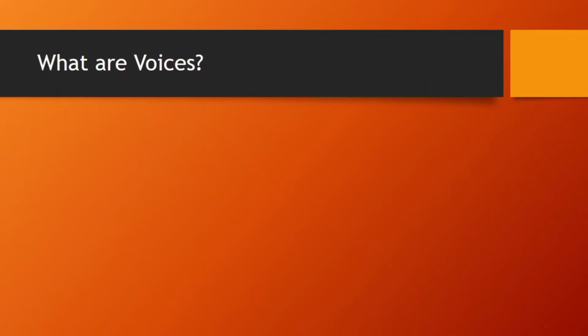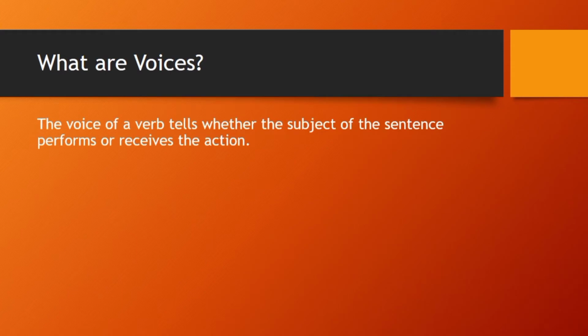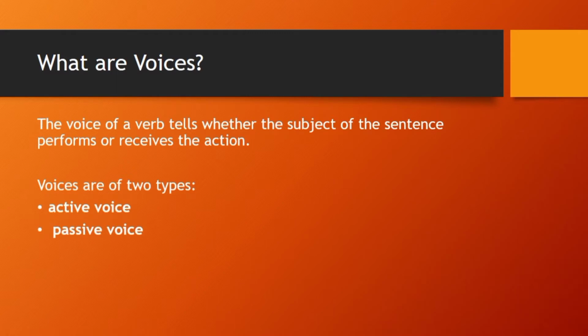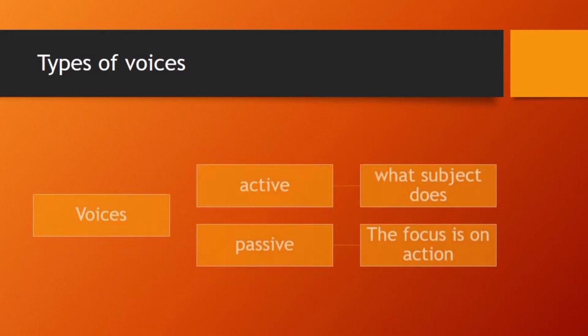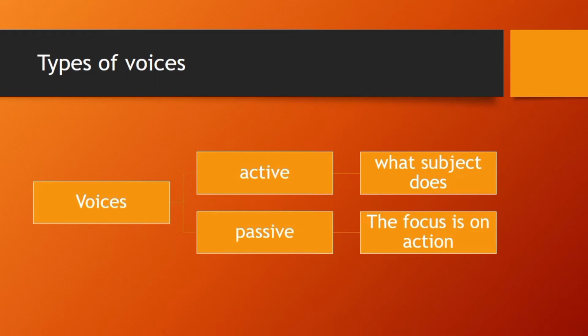What are voices? The voice of a verb tells whether the subject of a sentence performs or receives the action. Right? We have two types of voices, which are active voice and passive voice. Now, types of voices, as I've told before, active voice and passive voice. Now, what does the active voice do? Active voice tells us what the subject does, and in passive voice, we are focusing on the action more than the doer, right?